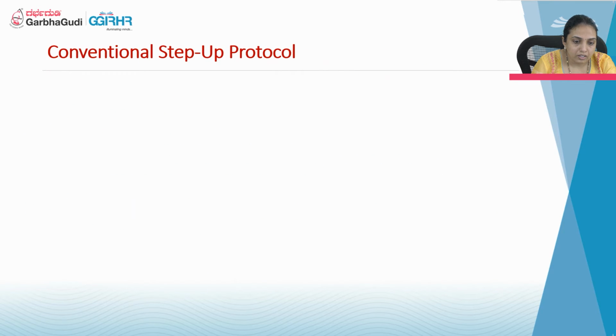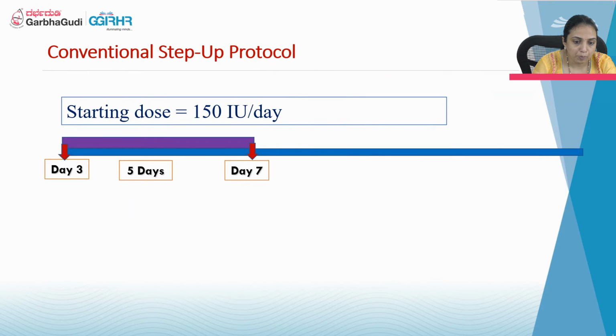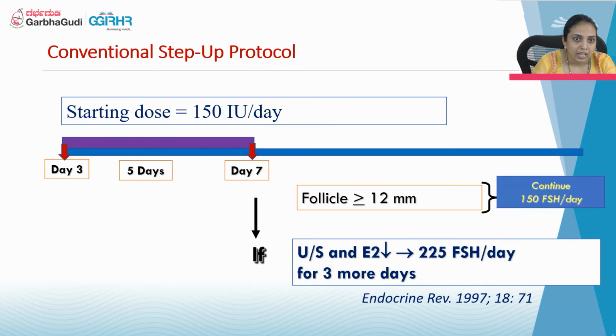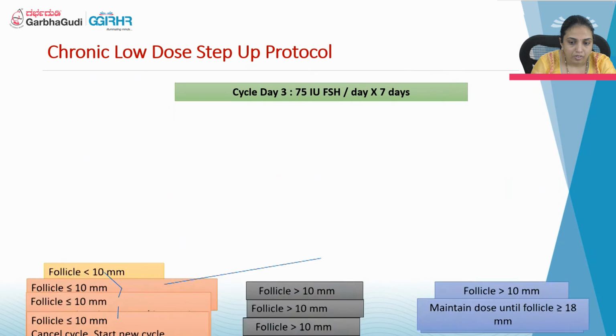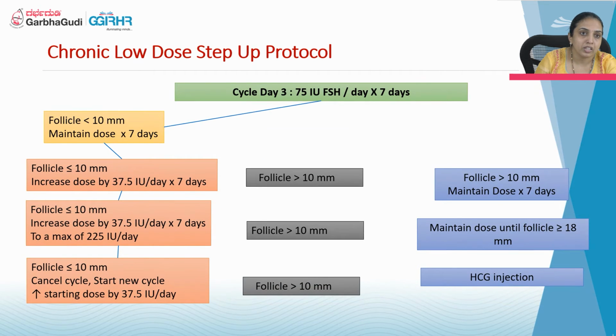Another is the conventional step-up protocol. Here the starting dose may be 150, starting from day 3 and continued up to day 7. Then if the follicle is more than 12, continue the same dose. Or if the follicle response is very slow, then we may have to increase the dose.